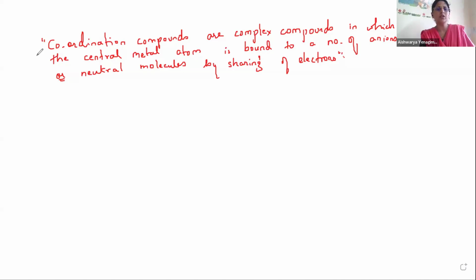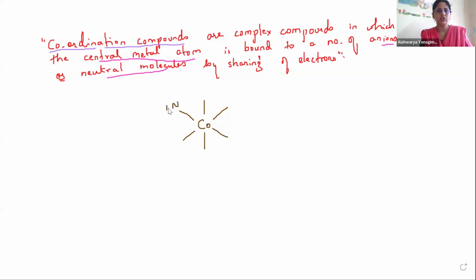So let me recapitulate it. What are coordination compounds? Coordination compounds are the complex compounds in which the central metal atom is bound to a number of anions or neutral molecules by sharing of the electrons. Let me show you an example to make the definition much more clear. Let me write here, there is cobalt.